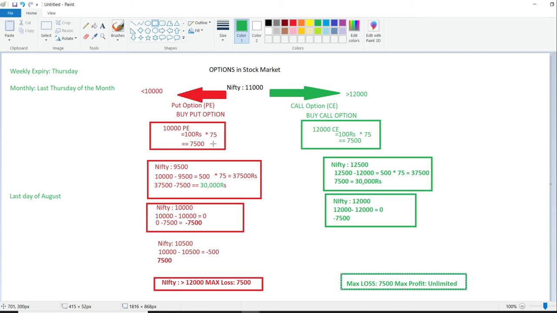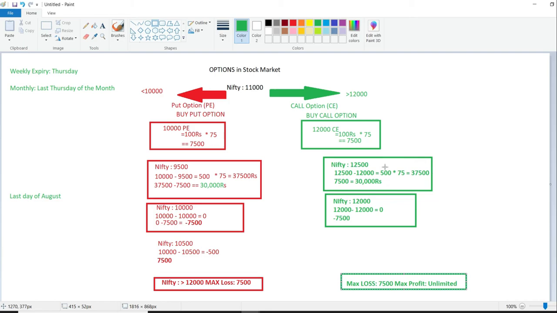So they have to pay an initial premium of 100 rupees, 100 into lot size of 75. So they have to pay an initial premium of 7,500, and then at the end of the expiry, maybe one month after, if Nifty expires at 9,500, their prediction comes true and they will be in profit.